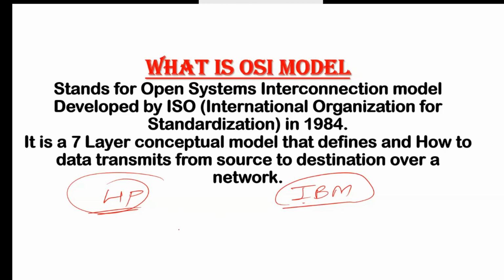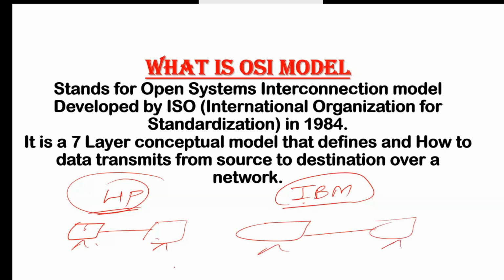If you wanted to create a network, you needed the same manufacturer, because at that time they used their own network model to create networking devices like NIC and everything. So if you had HP laptops or HP desktops in your network, you could only connect with HP computers. You couldn't connect with IBM. Or if you had IBM, you could only connect with IBM PCs. You couldn't connect with HP PCs.